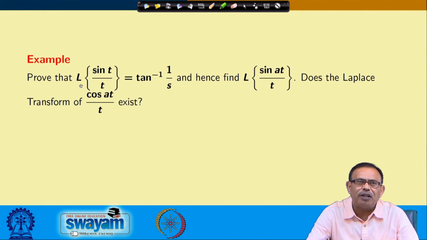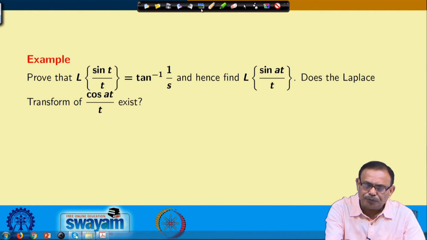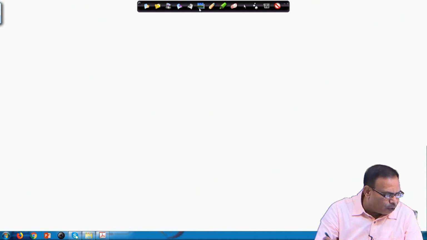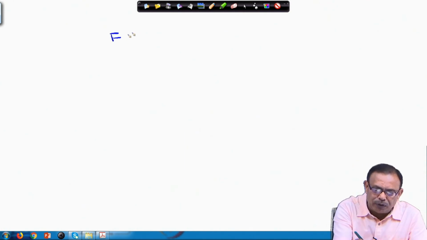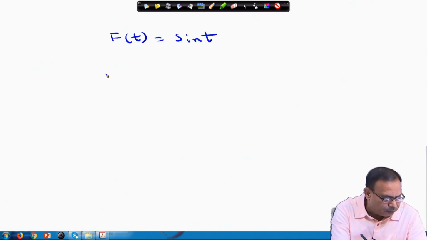From this proof, we are saying that the Laplace transform of sin at by t will exist, but the Laplace transform of cos at by t may not exist. So, to prove this one, again we are starting with f(t) equals sin t. We are starting from this one.